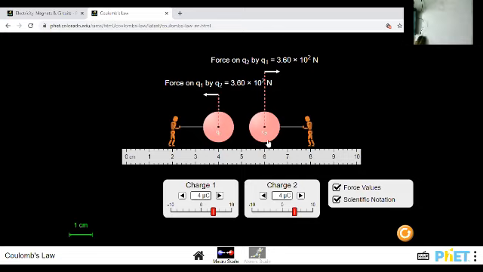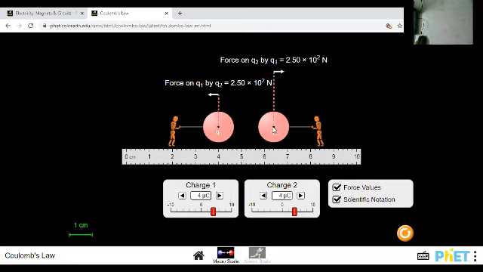Now, keeping the radius constant, first I will double the charges. When I doubled the charges, what happened, guys? The force value also increased. Got it? Now I'm keeping the previous case, and now the distance is doubled.